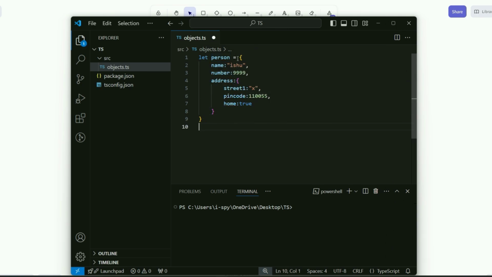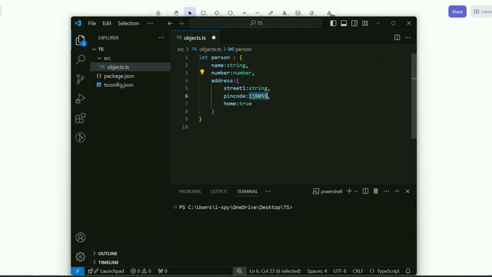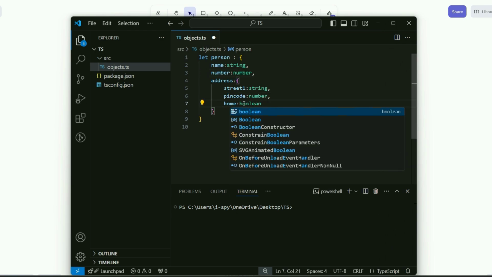Now let's try specifying this type by yourself explicitly. What I can do is, let me create a variable person. Now to create a type, I can do this colon, and here name is going to be a string for me. Number is going to be a number for me. This address is again going to be an object for me, and street 1 is going to be string. Pin code is going to be number. And home is going to be boolean for me.